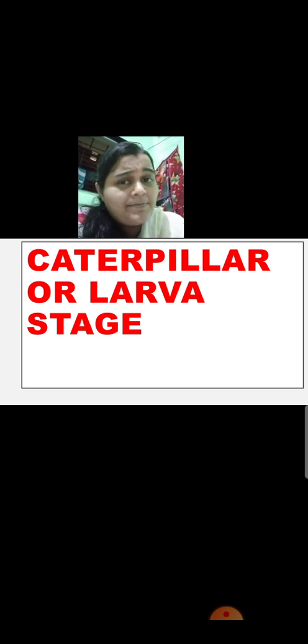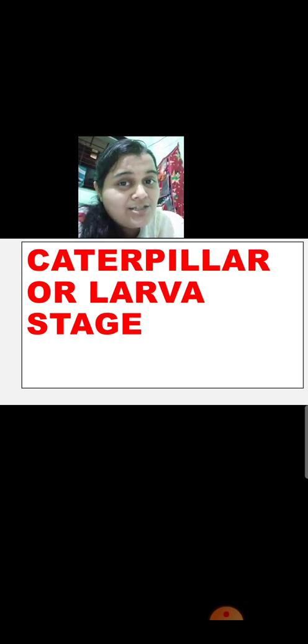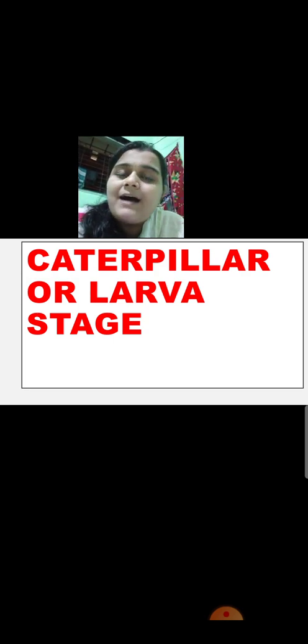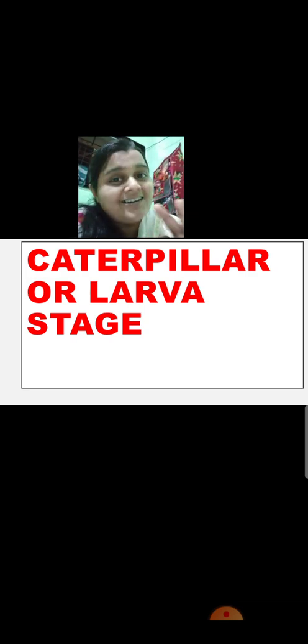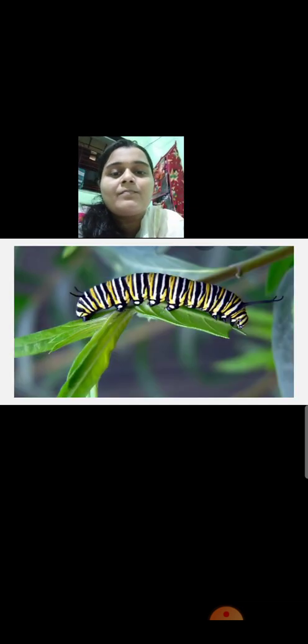Now as it eats rapidly, as I told you, it grows very fast. It forms an extra skin around its body and it becomes a pupa. It becomes a pupa. Pupa is the next stage, that is the third stage. And pupa stage is also known as chrysalis. What it is known as? Chrysalis. Pupa stage or chrysalis. Okay. See, a caterpillar looks like it. Okay, when the caterpillar comes out from the egg, see, it is eating the leaves of the plant. So it starts eating the leaves of the plant very fast, and it grows an extra skin around its body.